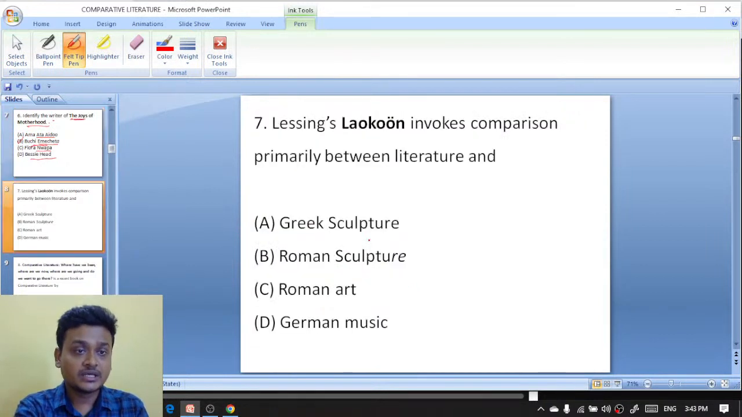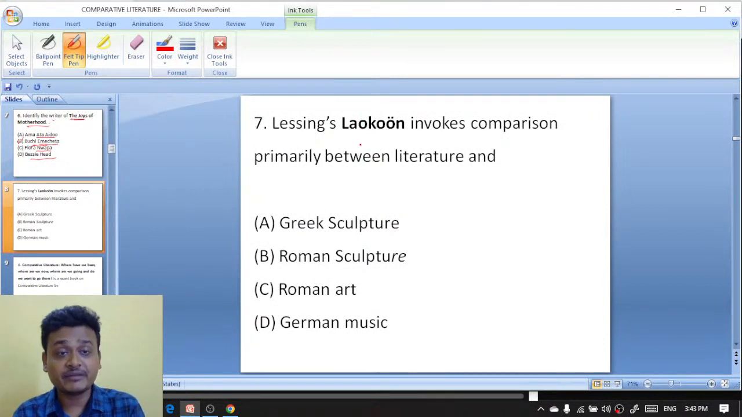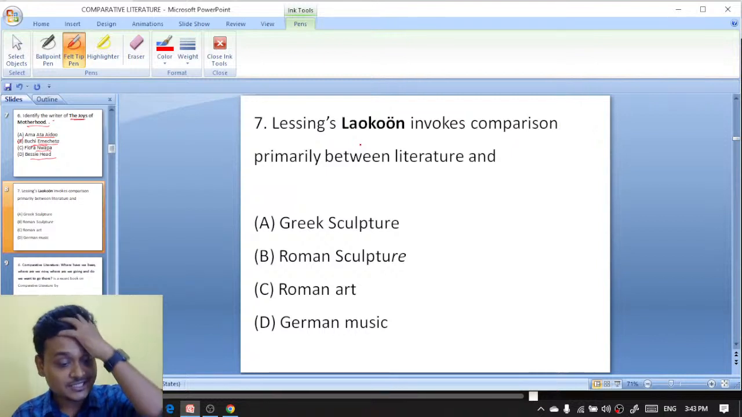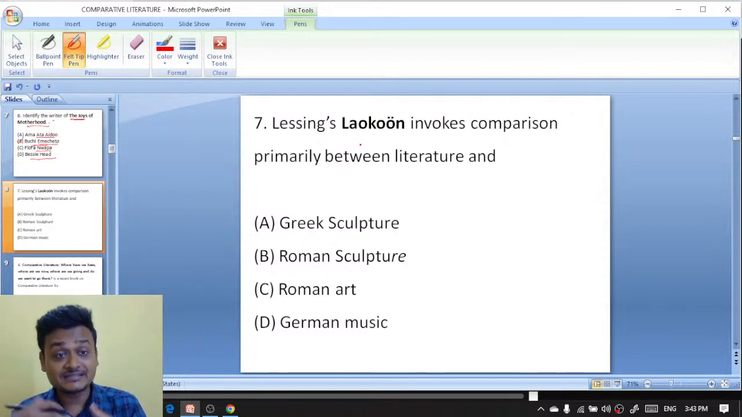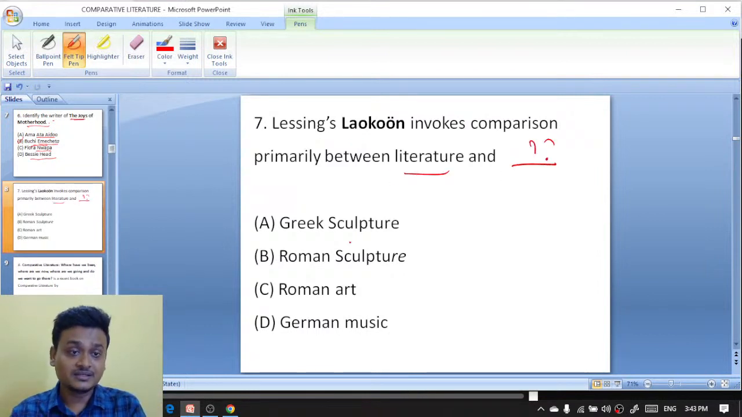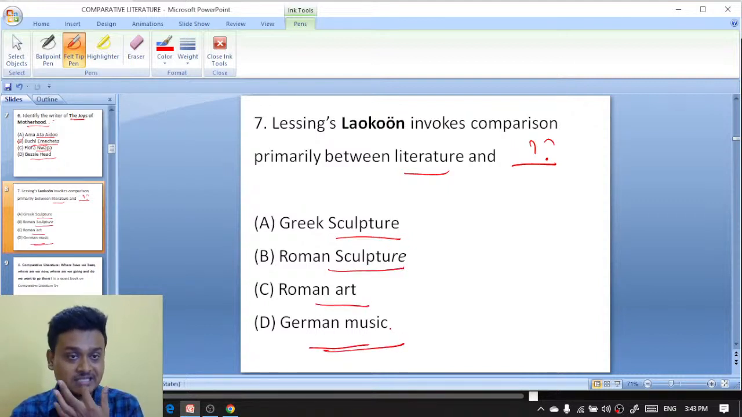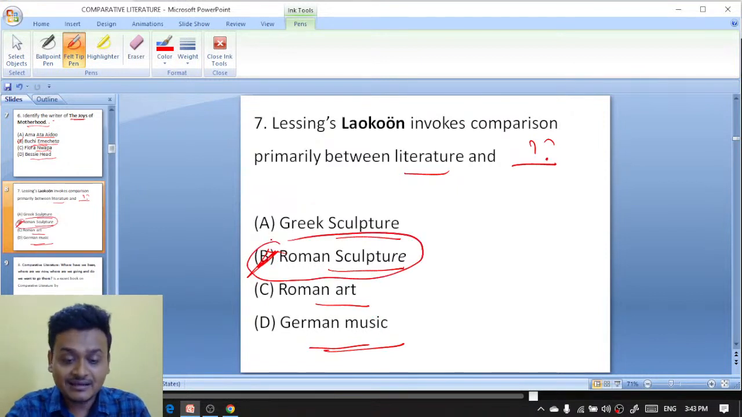Next question. Lessing's Laocoon invokes comparison primarily between literature and what? Please do answer in the comment box. Options: Greek sculpture, Roman sculpture, Roman art, German music. So Lessing's Laocoon invokes comparison primarily between literature and sculpture. So B is the right answer, Roman sculpture is the right answer.